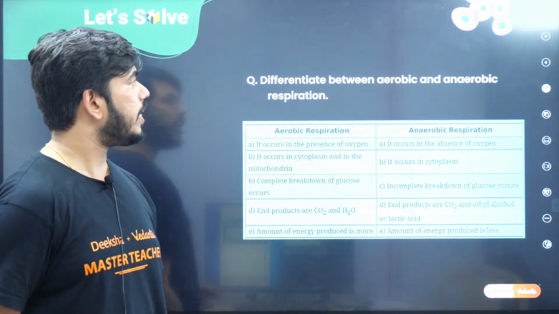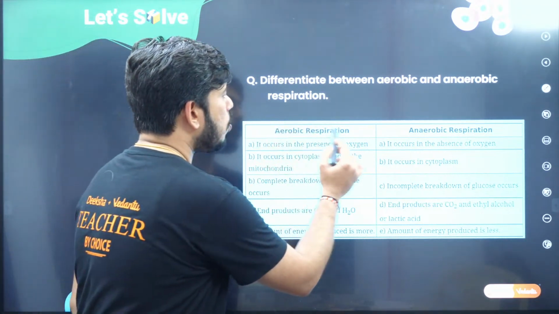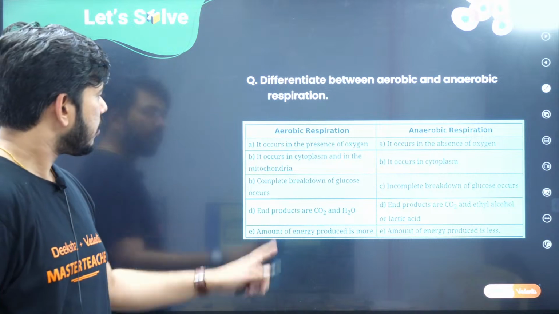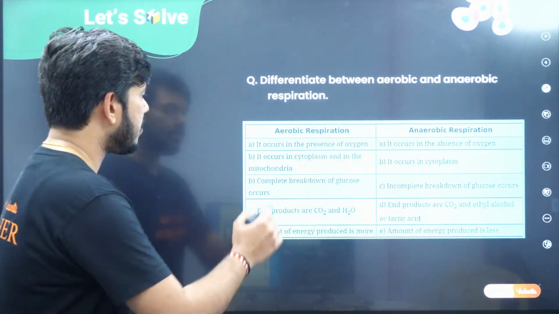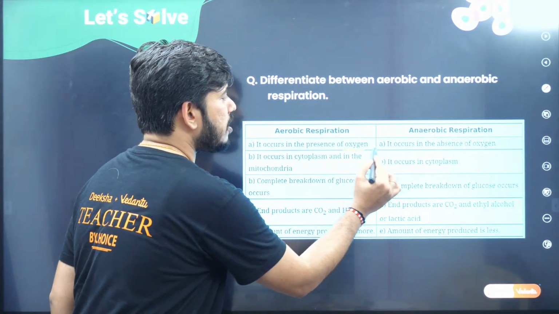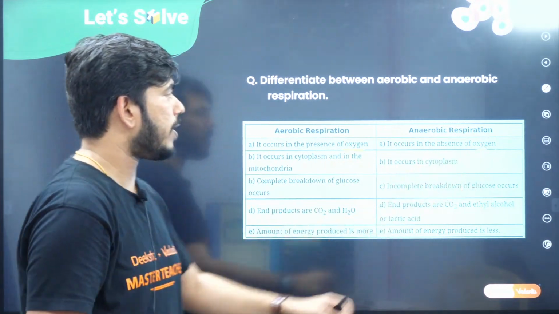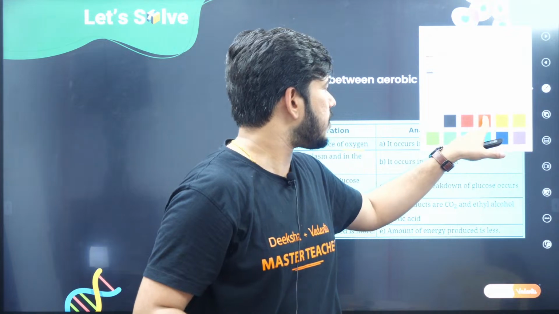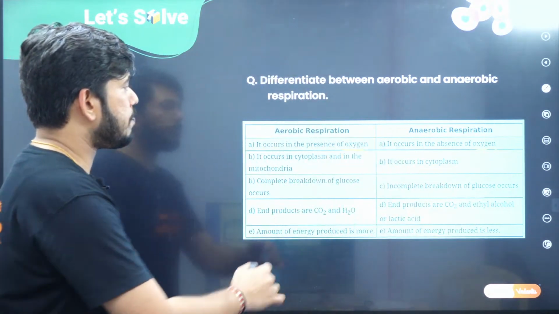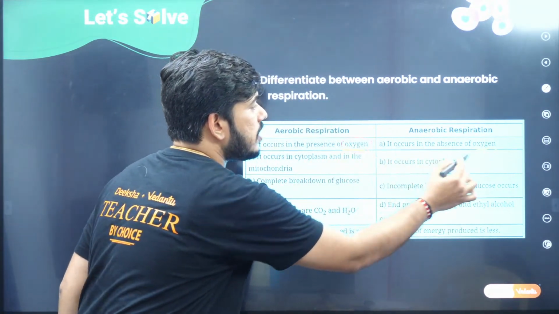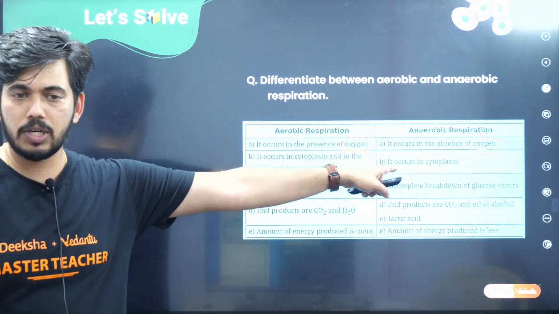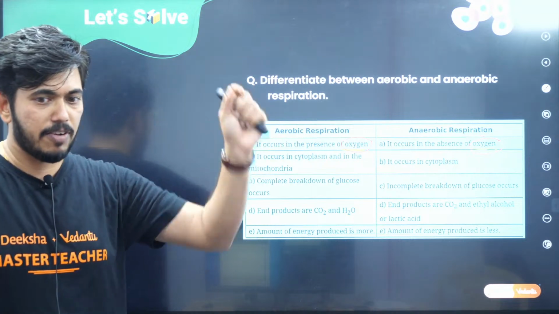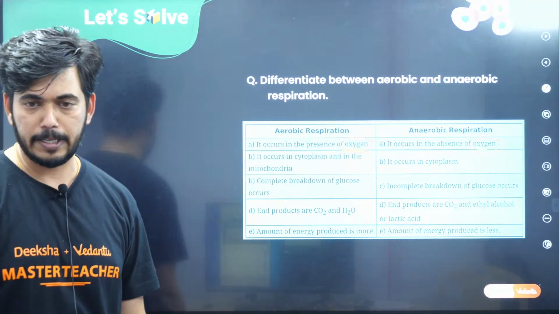When it comes to the examination, aerobic respiration and anaerobic respiration, first let us see the meaning of that. Already we discussed. It occurs in the presence of oxygen. Very important point you are supposed to remember. Aerobic respiration takes place in the presence of oxygen. Anaerobic respiration in the absence of oxygen. I hope everybody has fixed it in your mind, so nobody will make a mistake there.